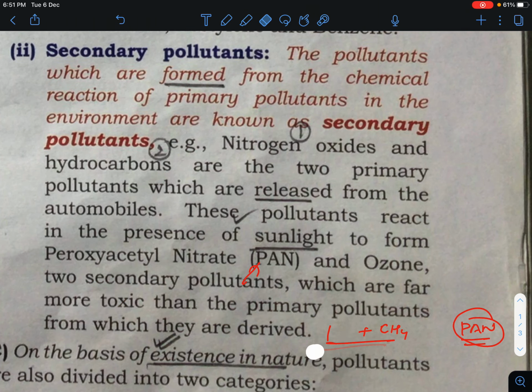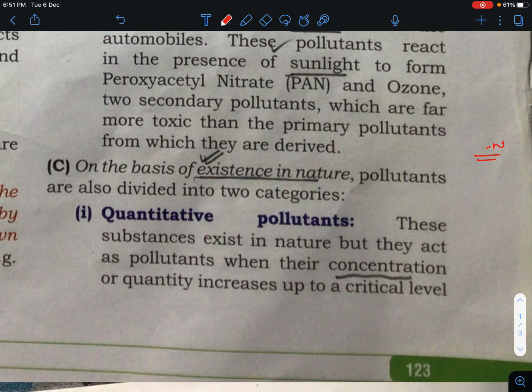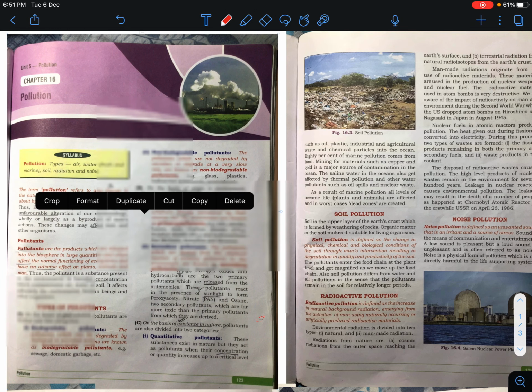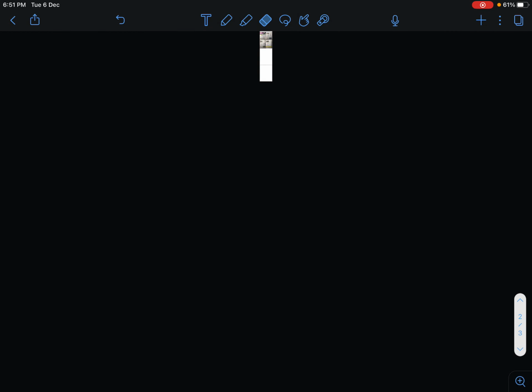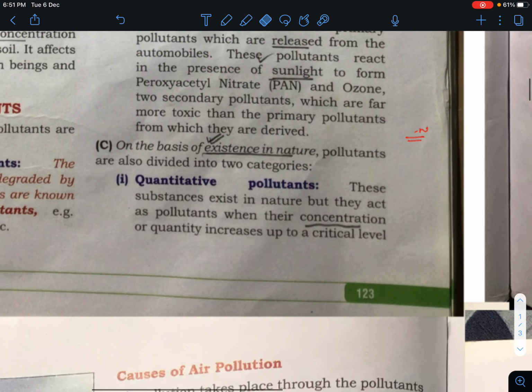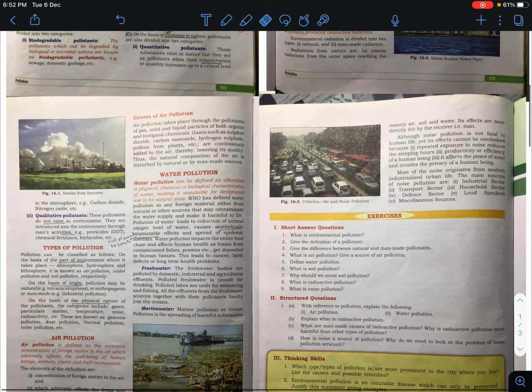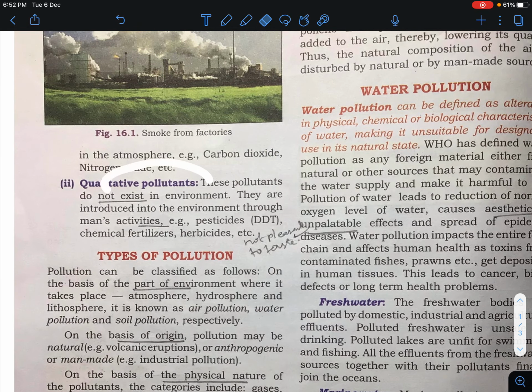Now, on the basis of existence in nature, we are going to divide the pollutants. The pollutants can be divided into two categories. The first one is the quantitative pollutant, and the second one is the qualitative pollutant.